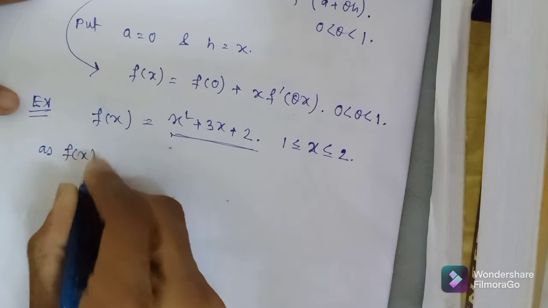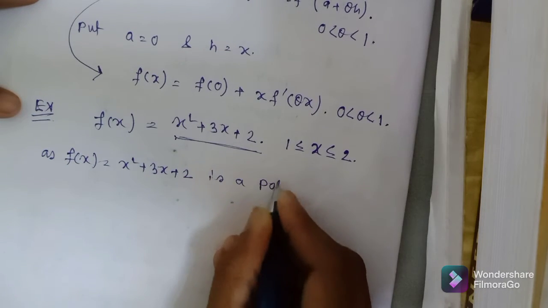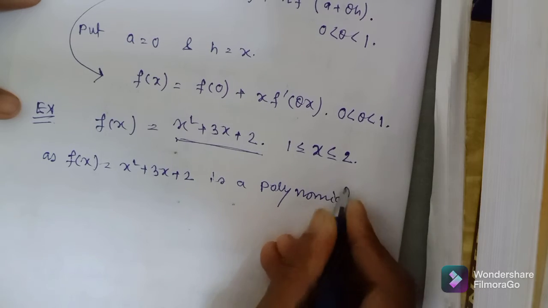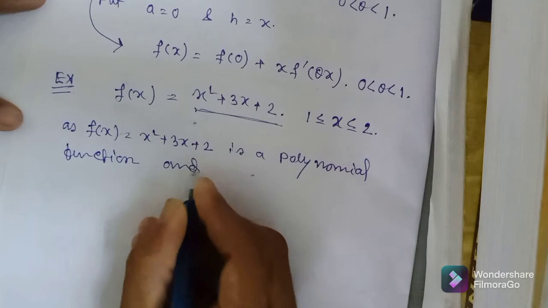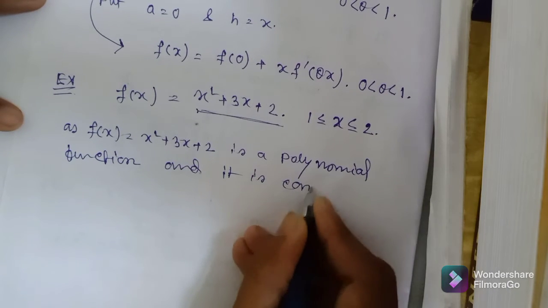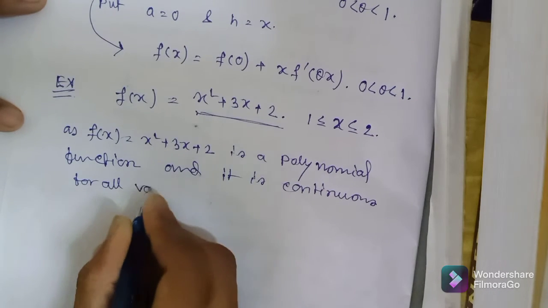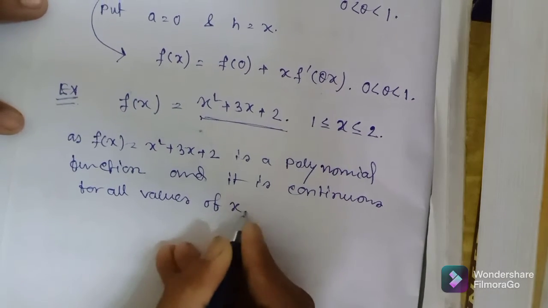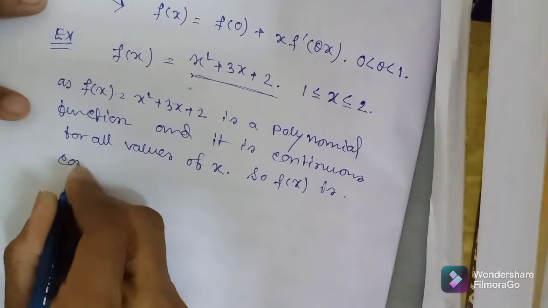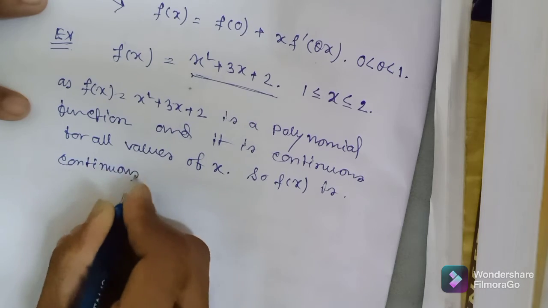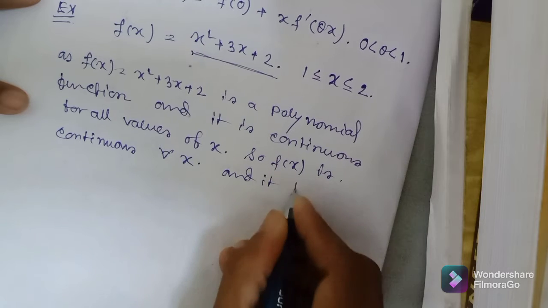So as f(x) equals to x square plus 3x plus 2 is a polynomial function, and it is continuous for all values of x. So f(x) is continuous for all x, okay, and it is differentiable also.